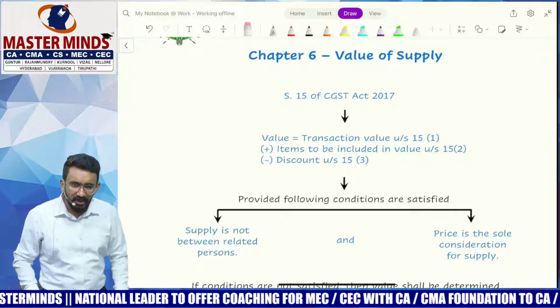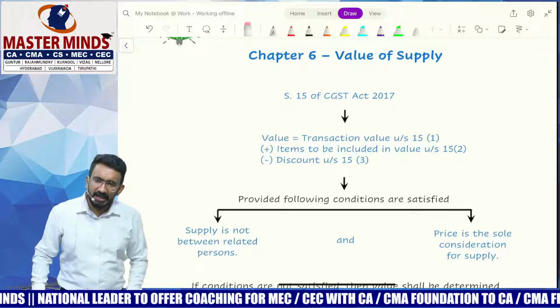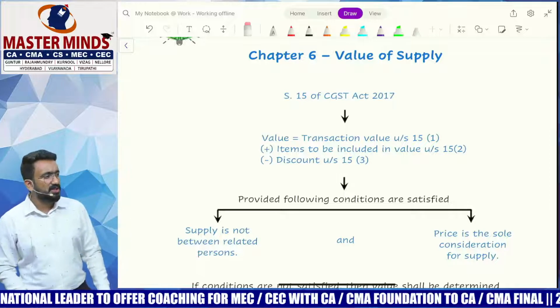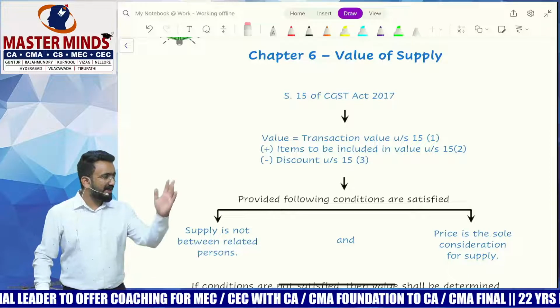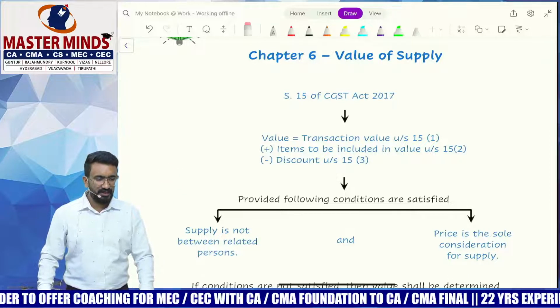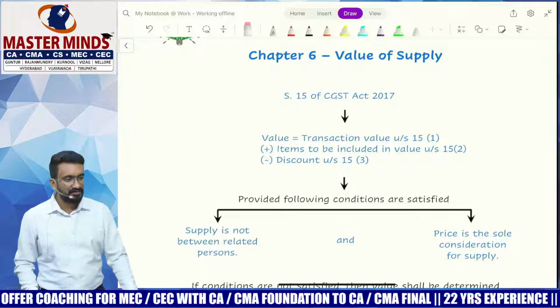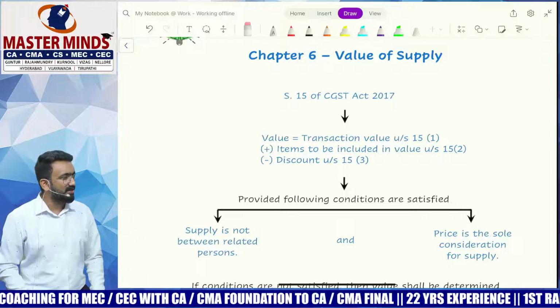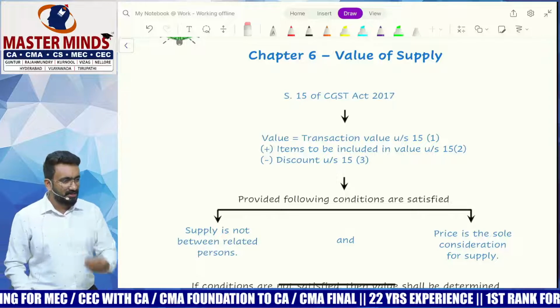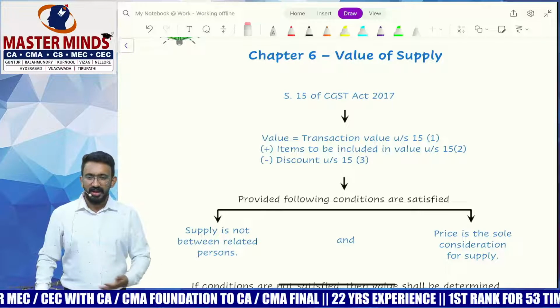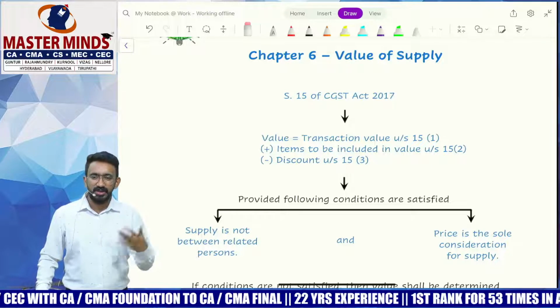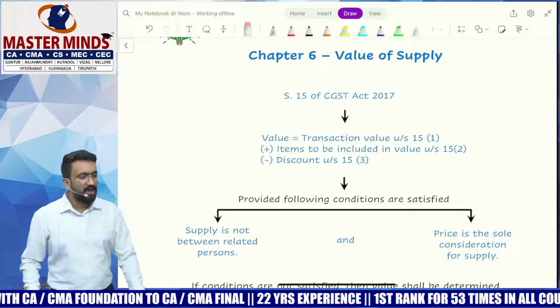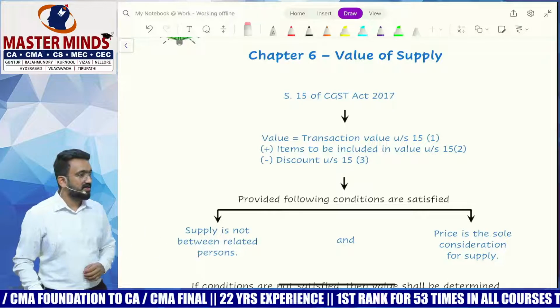Is that so? Or will the supplier try to reduce the value for the purpose of GST? Or are they indifferent to the value? They'll try to reduce the value still. Why? We just discussed the ultimate burden being on the consumer, and still why would the supplier be reducing the value? Because that will impact their price.